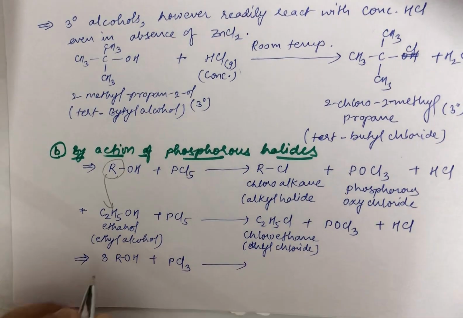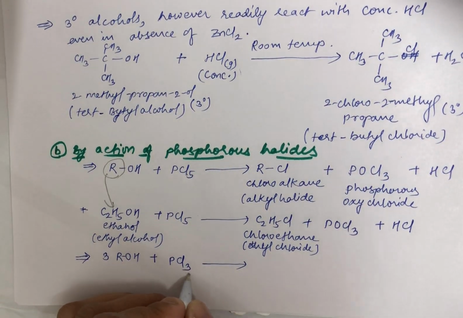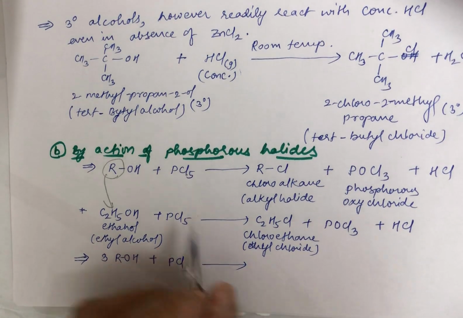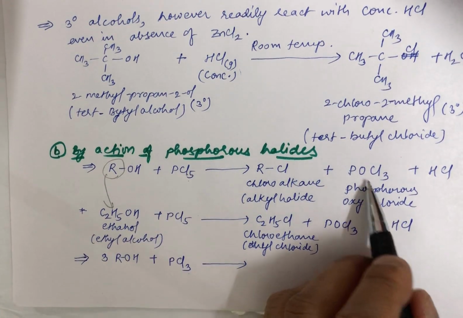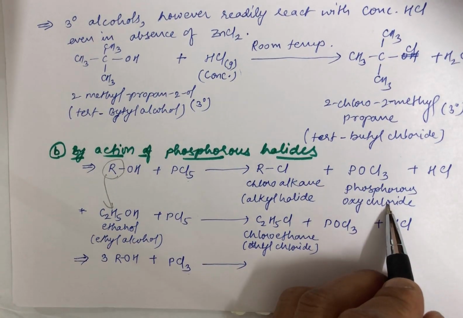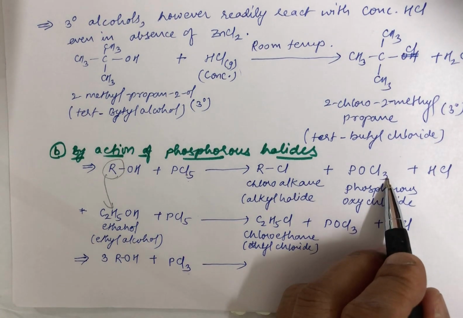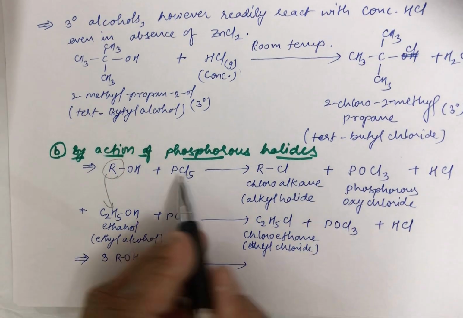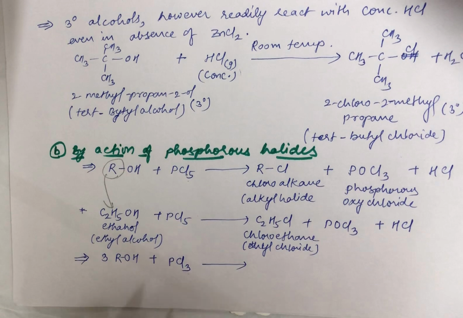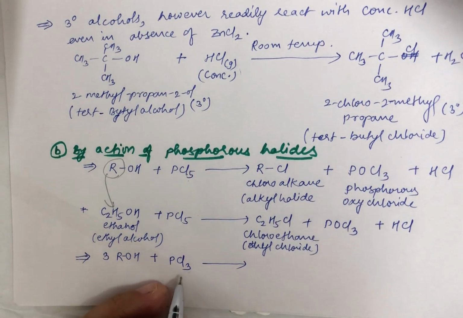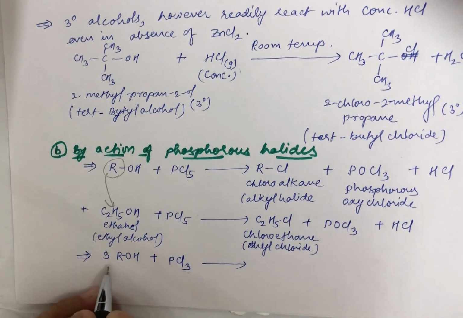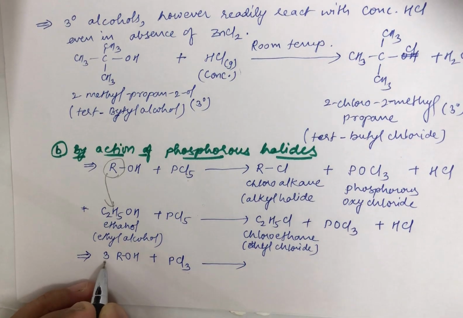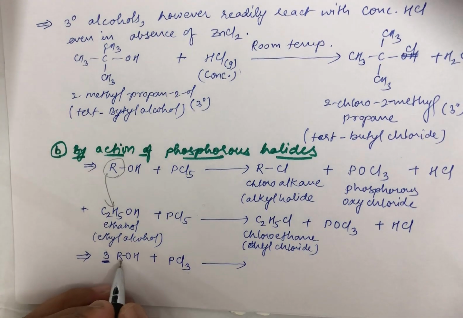In this case I have taken 3 because you have Cl3. That was not happening with PCl5, where the byproducts lead to phosphorus oxychloride with 3 Cl and 1 HCl, so all 5 chlorine atoms are accounted for in the byproducts and the main product. But here it is not happening like this. When you are taking PCl3, you are taking 3 moles, so pay due attention to the number of alcohol molecules.